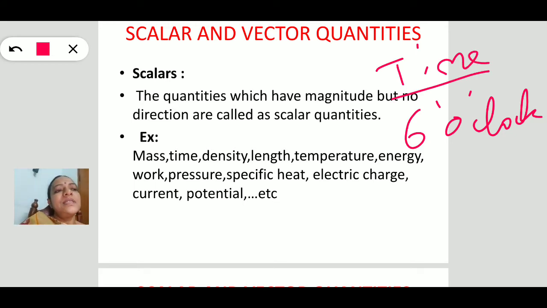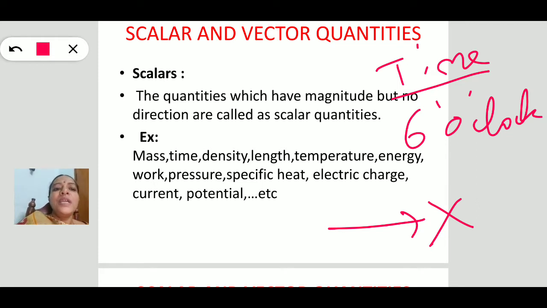If we say that the time is 6 o'clock, that is enough to understand the information about this physical quantity. There is no need to specify in what direction this 6 o'clock is. It gives complete information about the physical quantity, time. So time does not depend upon direction, east or west. That sentence gives us total information about the physical system.